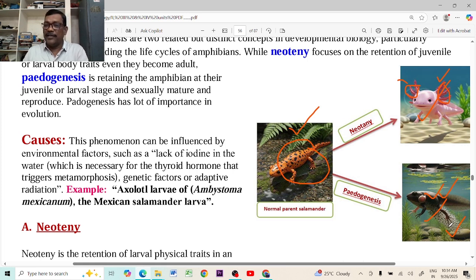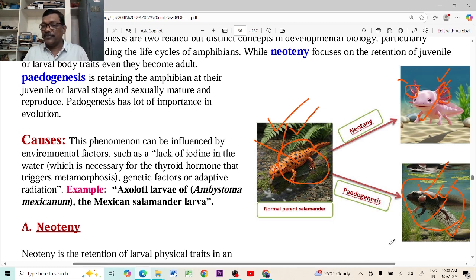But this one will become sexually mature, it can lay eggs, and it can give birth to larvae, which resemble this only, but not this. So this animal gives birth to the adult organism, which looks like its parent, but this larva can give birth to animals which look like the larva, but not like this adult.